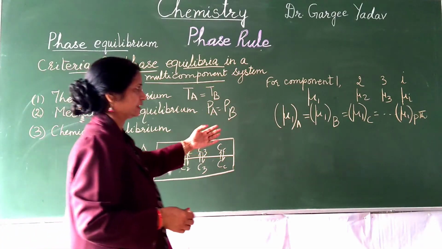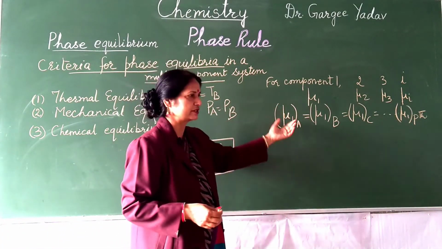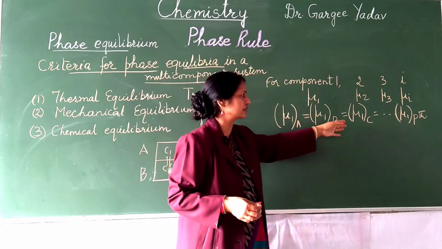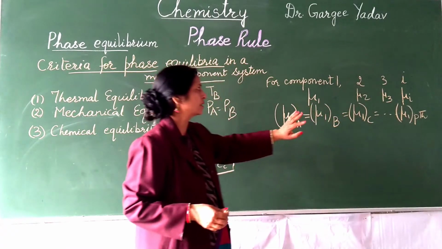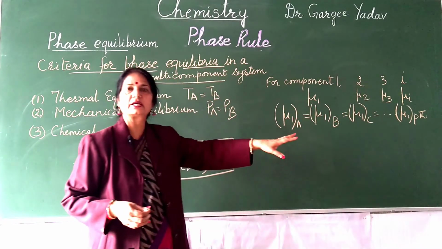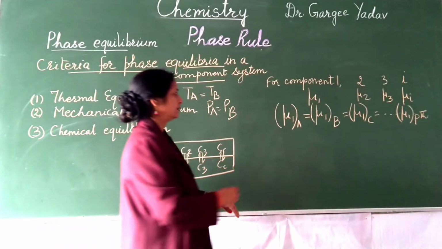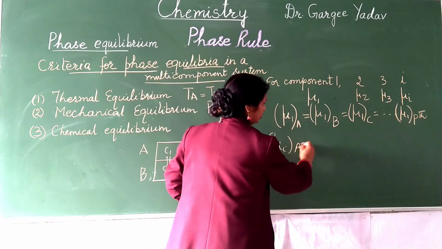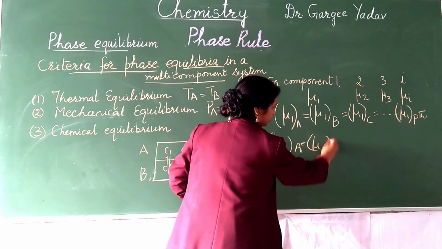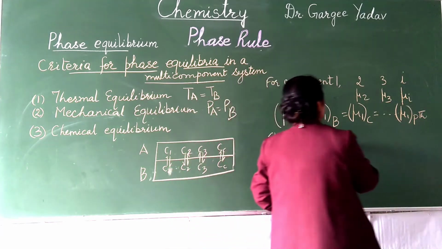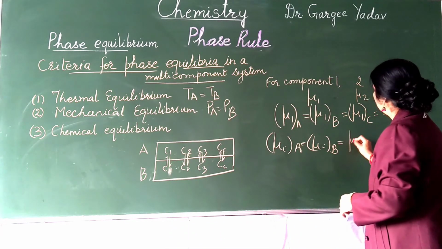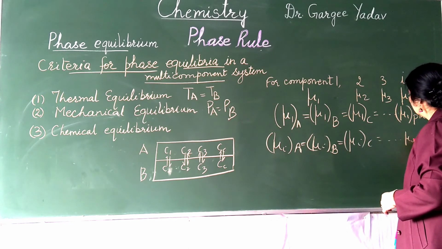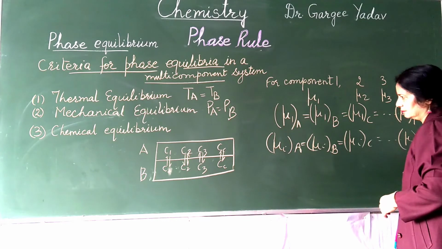Suppose we consider component number 2, likewise: mu2 for phase A is equal to mu2 for phase B is equal to mu2 for phase C. And similarly, suppose there are I number of components, then mu I for phase A will be equal to mu I for phase B, and similarly equal to mu I for phase C and mu I for the pth phase.